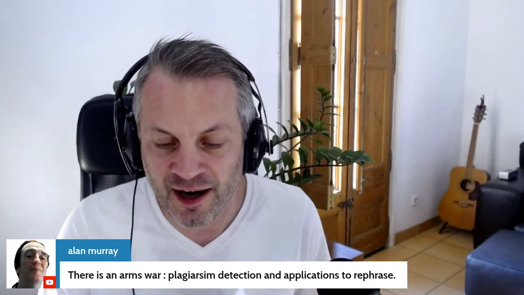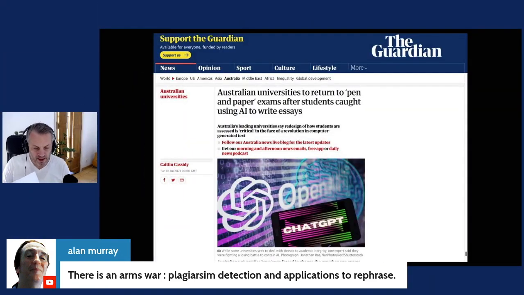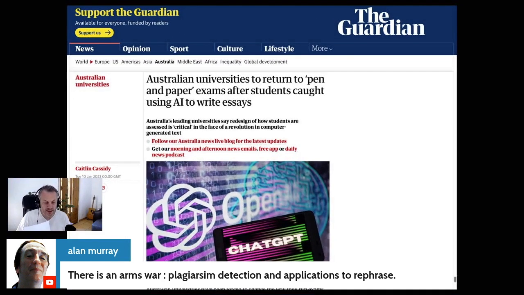Comments, because there's been a lot of people saying a lot of things. There's an arms war. Let me just mention what Alan says here. There is an arms war because this is quite common. This was an article I saw, just one of many I saw in The Guardian recently. Australian universities return to pen and paper exams after students caught using AI to write essays.